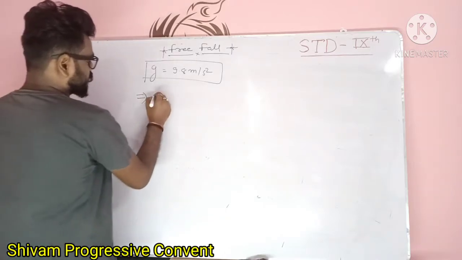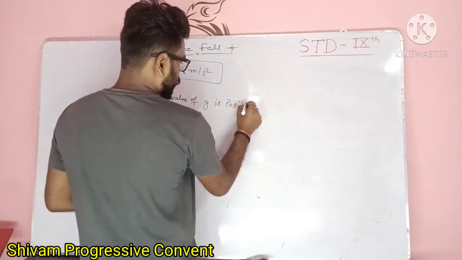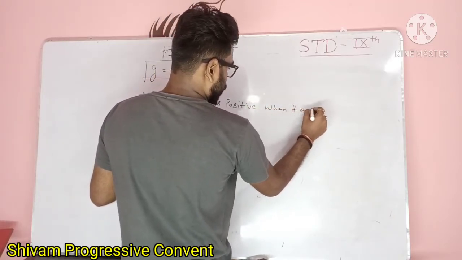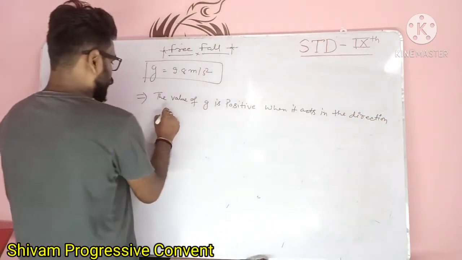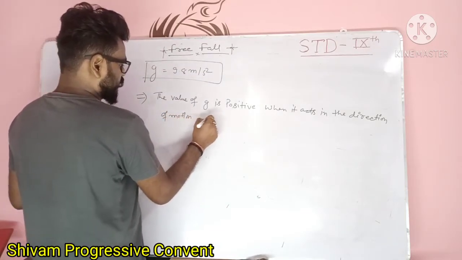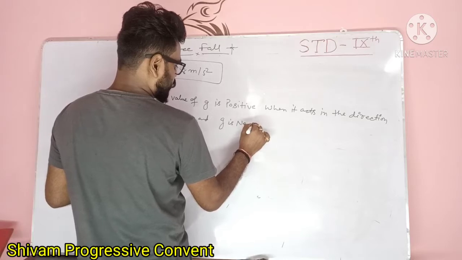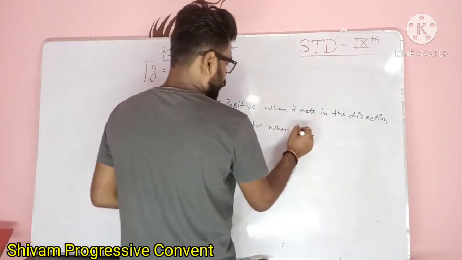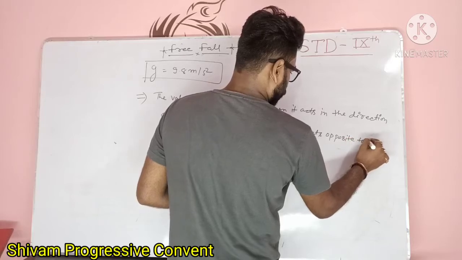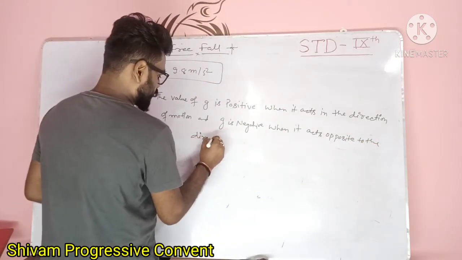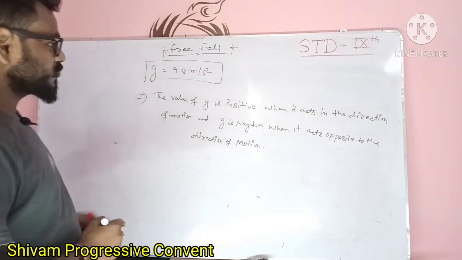So you can write this concept here. The value of small g is positive when it acts in the direction of motion, and g is negative when it acts opposite to the direction of motion. Note down this concept.